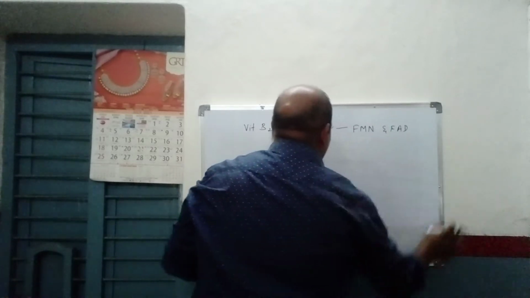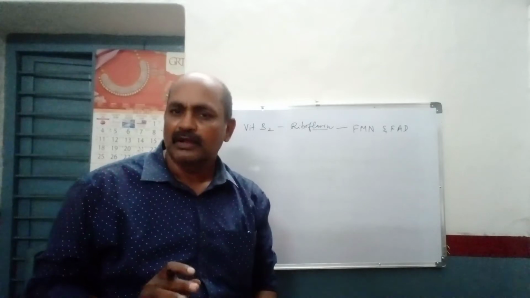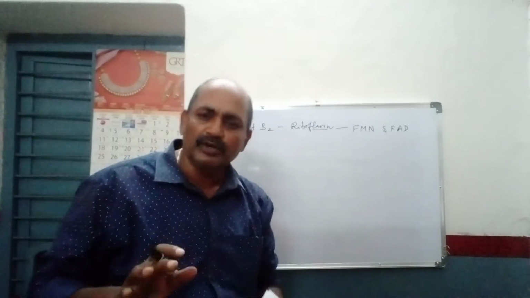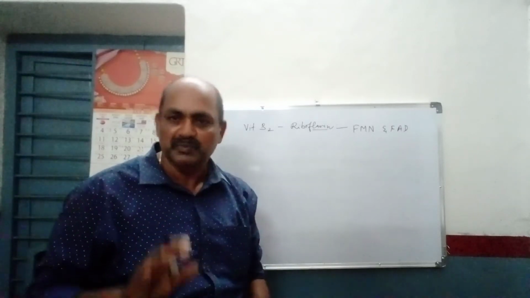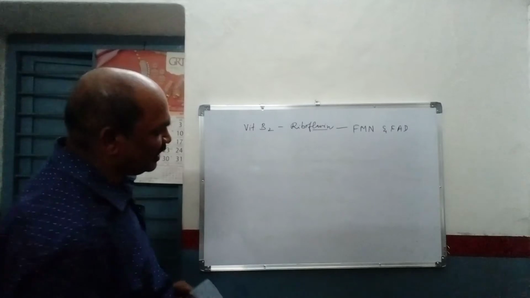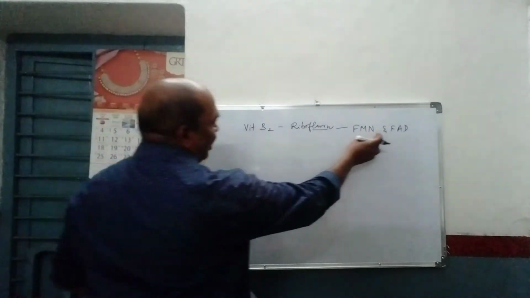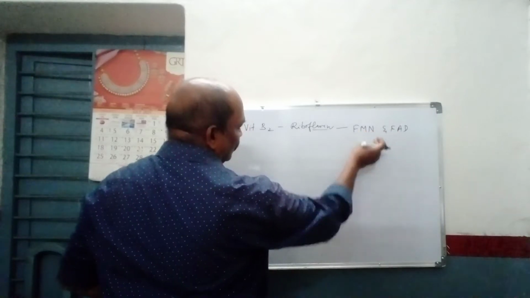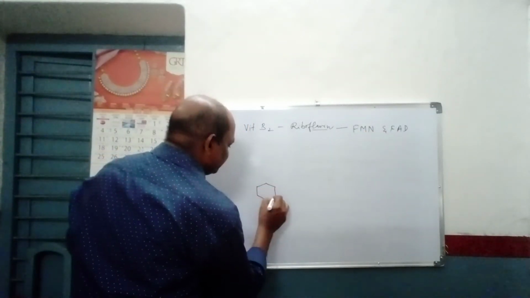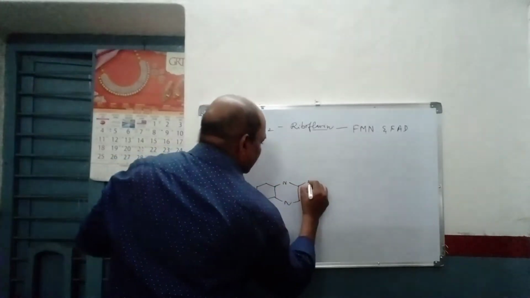I told you earlier, some vitamin coenzyme structures are not complicated, some are complicated. There is no need to learn the structures of these coenzymes, but here also for FMN, flavin mononucleotide, and flavin adenine dinucleotide, I would like to give one small structure. So the basic nucleus is this one here.